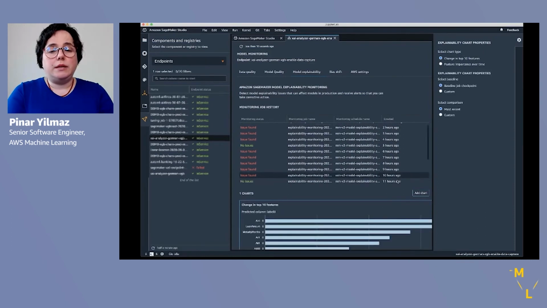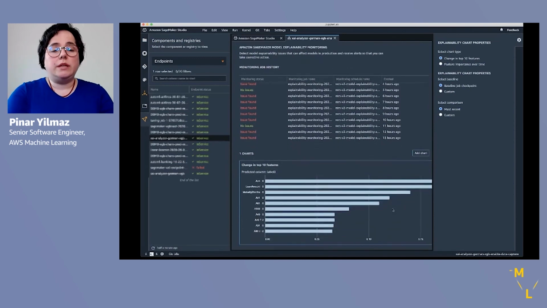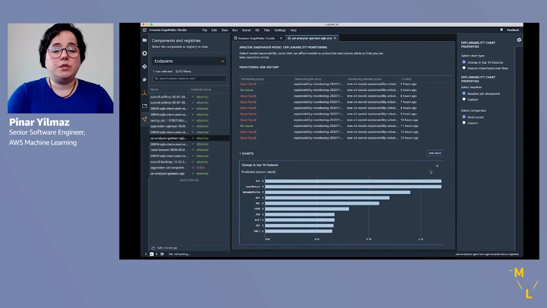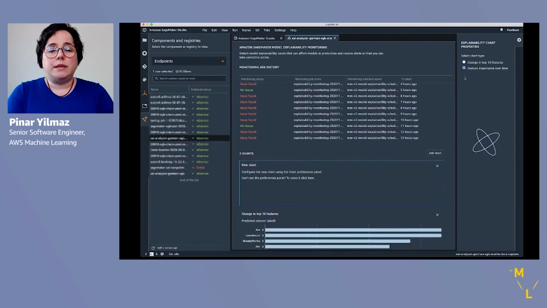So we can plot these in different ways. We can look at the differences of the ranks of the feature attributions from one job to the next. And we can also see how the rank of a particular feature changes over time. So you can select different chart options and plot them on the fly in SageMaker Studio.